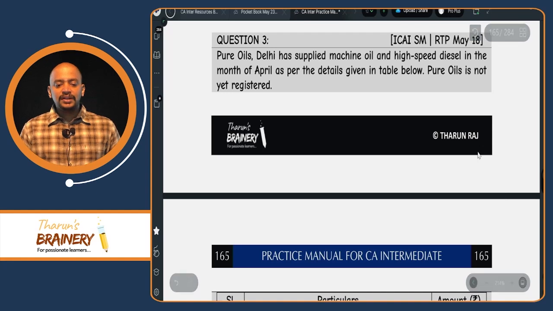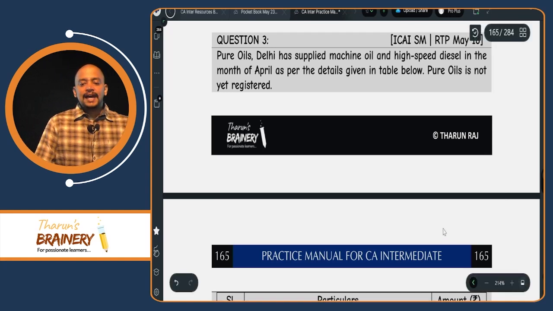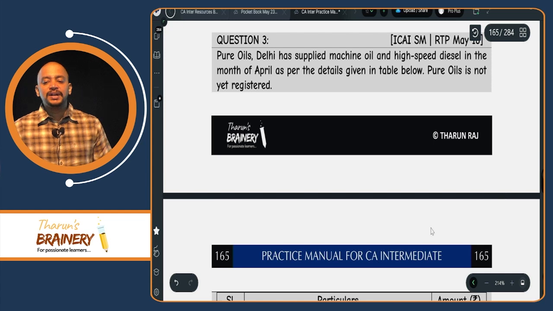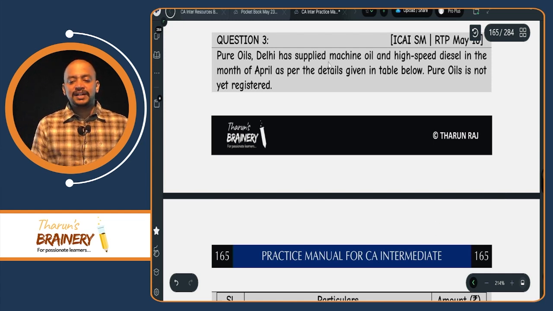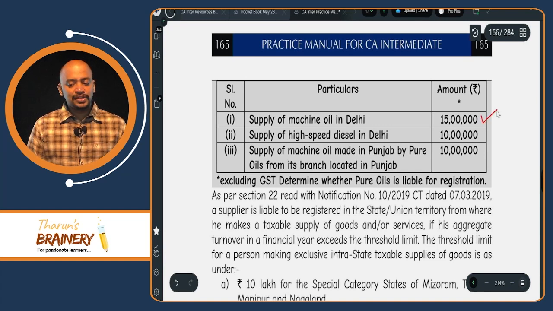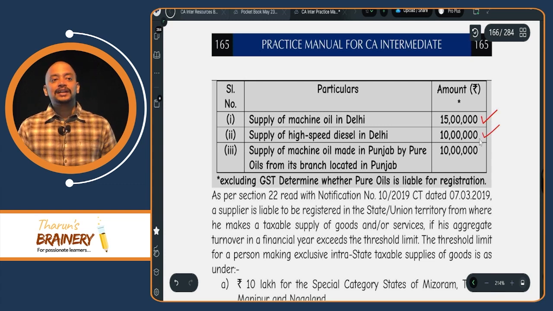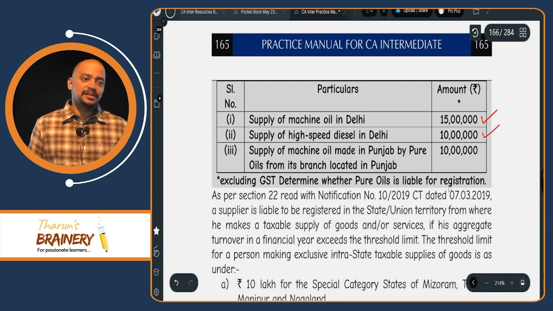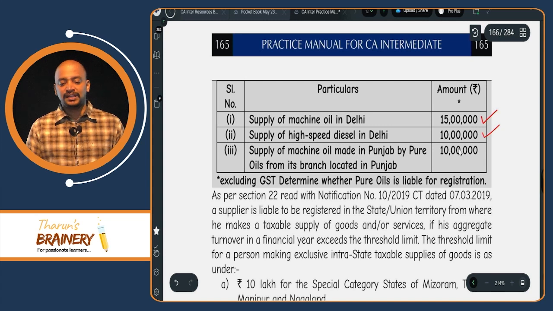Question number 3. Pure Oils, Delhi, has supplied machine oil and high speed diesel. Machine oil is actually taxable, high speed diesel is non-taxable, in the month of April, as per the details given in the table below. Pure Oils is not yet registered. Supply of machine oil in Delhi, so whether it should be taken in aggregate turnover? Yes. High speed diesel oil? Yes, because aggregate turnover includes all supplies, taxable as well as exempted, non-taxable, everything.